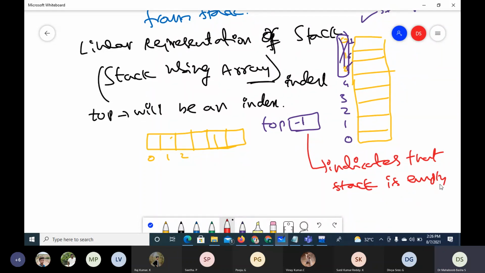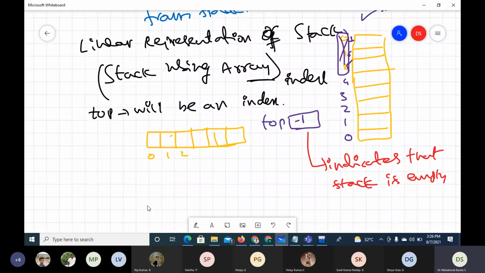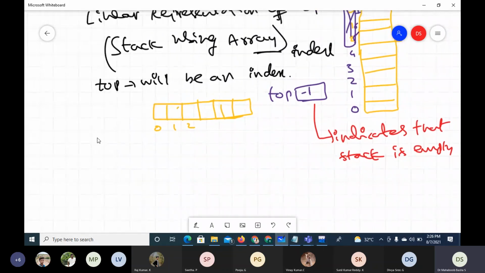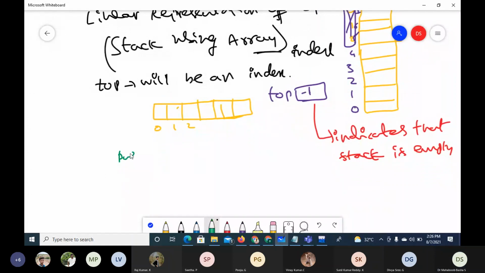Now, if you take the push and pop operation using array representation, what actually happens in case of push is, normally push is to insert a data item, so the item will be passed here. When you want to push an item into the stack, because the stack we are representing with an array has a limited memory area, we prefix the size.